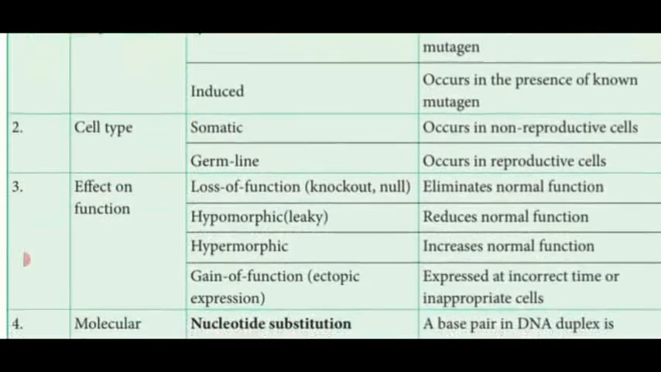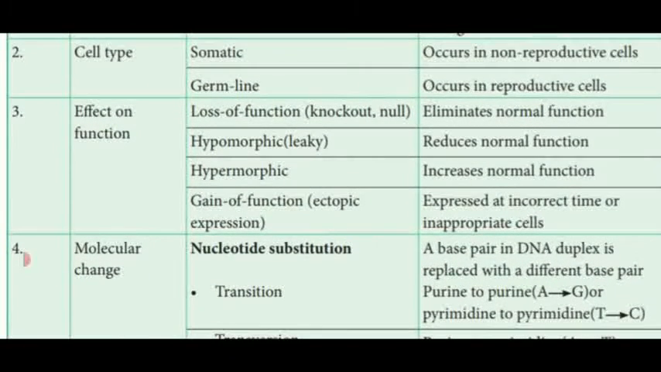Then based upon the cell type also, the mutation is divided into two types. One is somatic, that means the mutation which occurs in the body cell or non-reproductive cell. That is said to be somatic. Another one, germline mutation. Germ means gametes, male gametes and female gametes or reproductive organs. So, mutation occurring in the reproductive cells is known as germline.